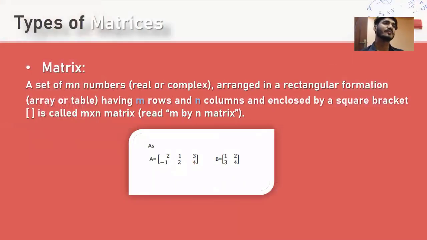The types of matrices. Matrix: a set of mn numbers, real or complex, arranged in a rectangular array or table having m rows and n columns and enclosed by a square bracket is called an m into n matrix. Read m by n matrix. Here is an example of a matrix.